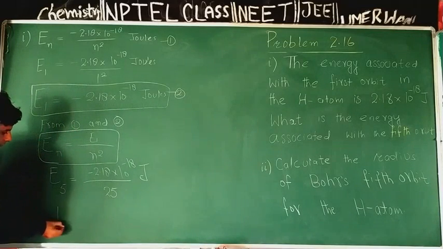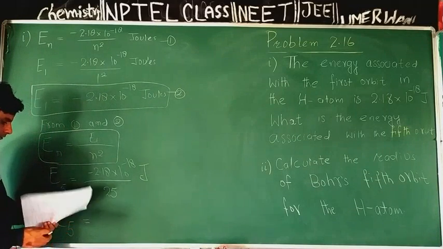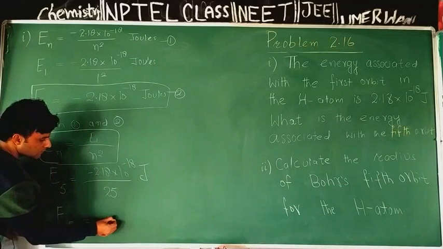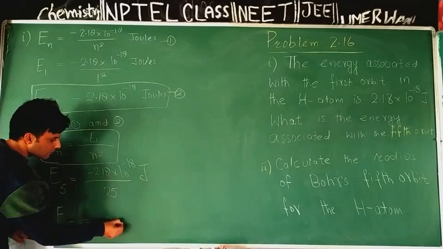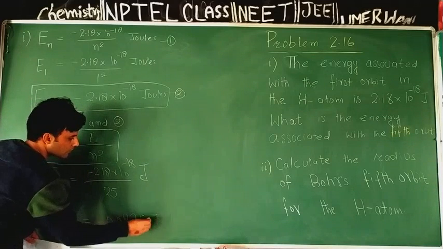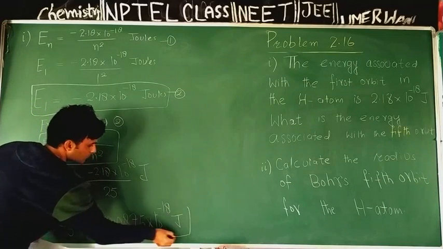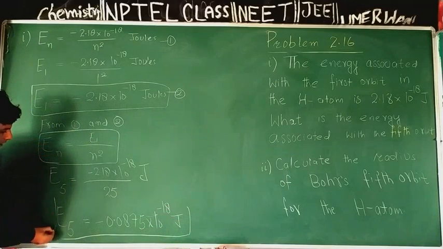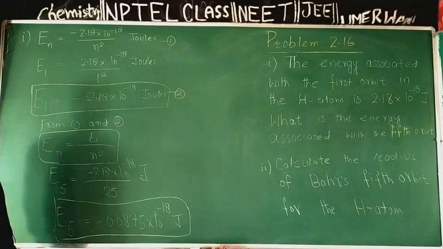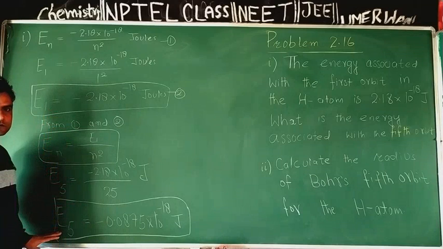After solving, the exact value comes equal to minus 0.0875 joules into 10 to the power minus 18 joules. Now this is the energy of the electron present in the fifth orbit of the hydrogen atom. In the first orbit the energy is this, in the fifth orbit the energy is this.